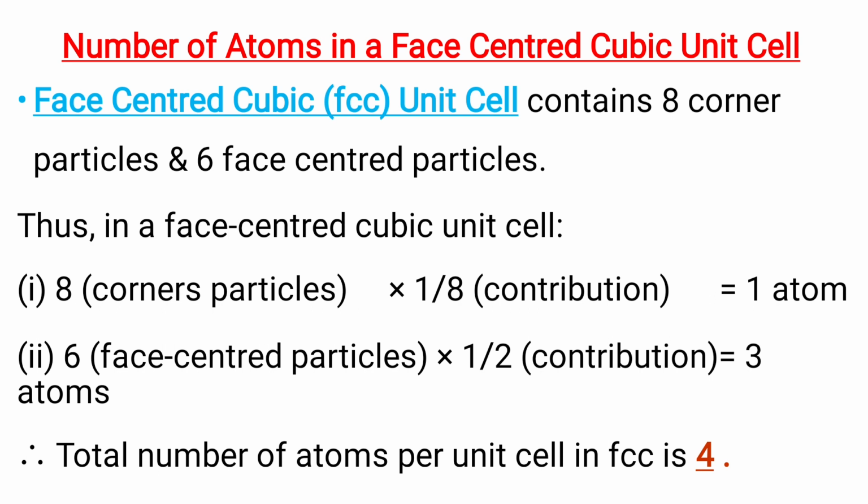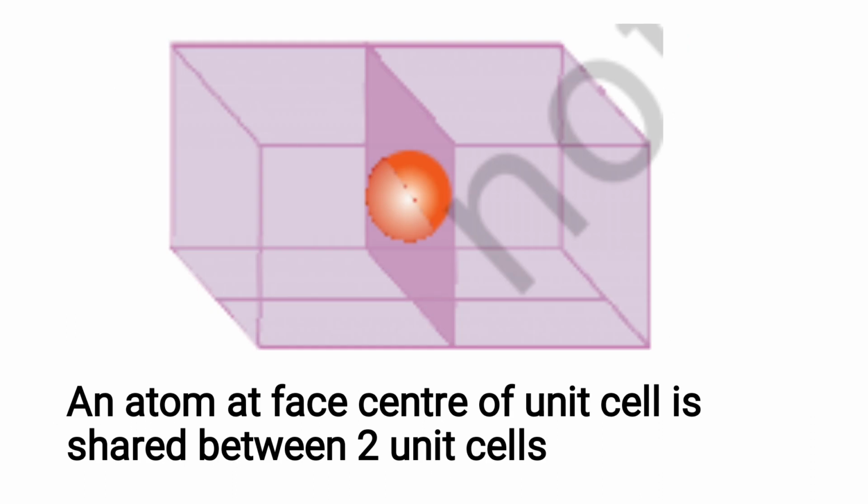Hence, the total number of atoms per unit cell in FCC is 3 plus 1, that is 4. This is the picture of a unit cell where an atom is shared between two unit cells.